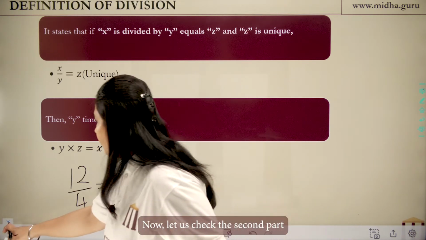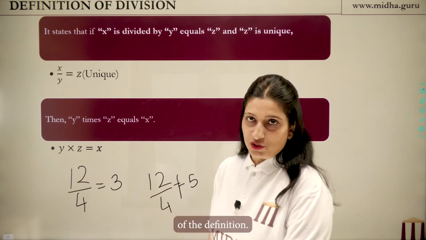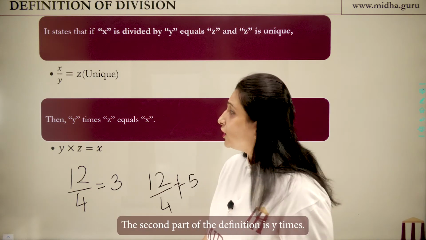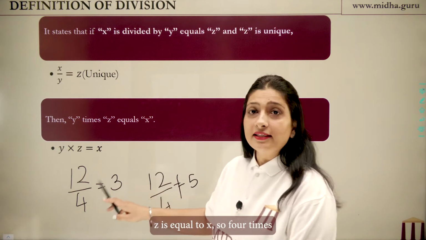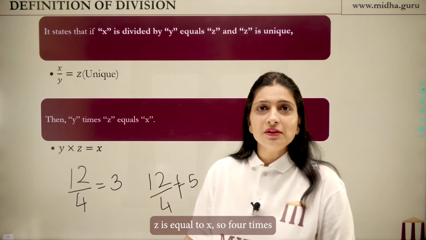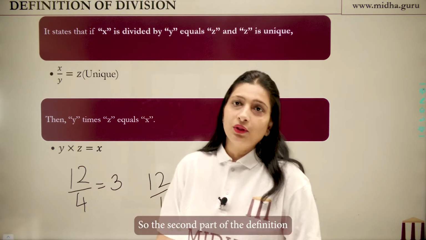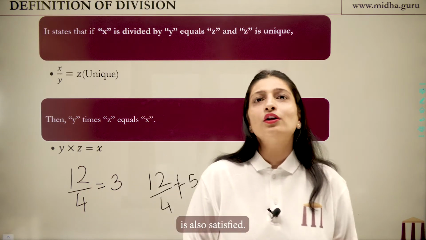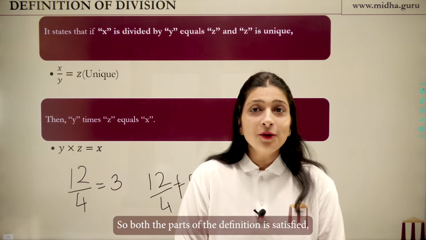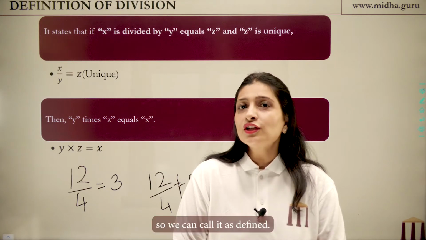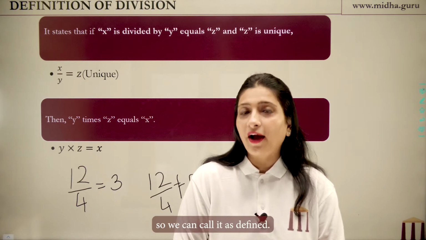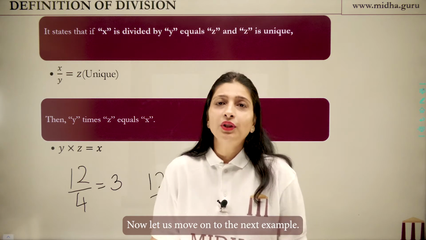Now, let us check the second part of the definition. The second part of the definition is y times z is equal to x. So 4 times 3 is equal to 12, which is our x. So the second part of the definition is also satisfied. So both the parts of the definition are satisfied. So we can call it as defined. Now let us move on to the next example.